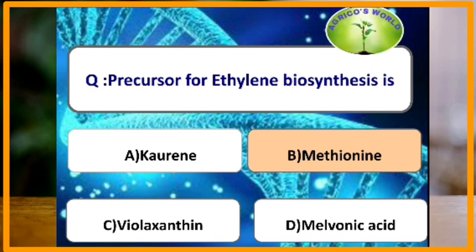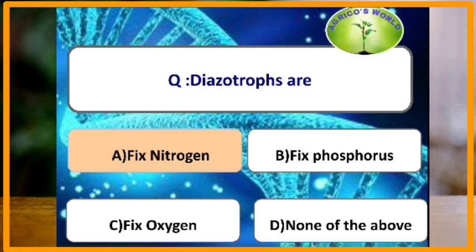The precursor of ethylene biosynthesis is methionine. Diazotrophs fix the nitrogen.